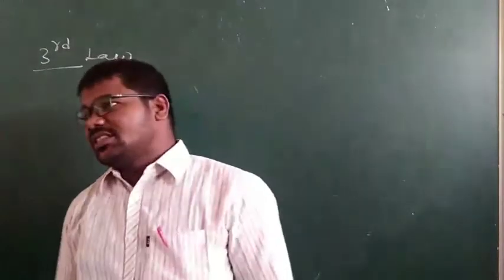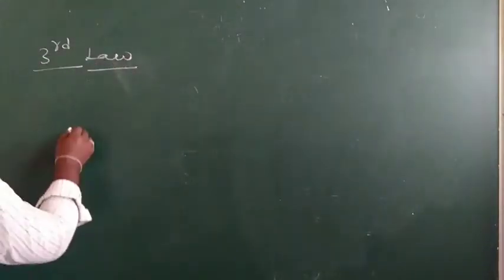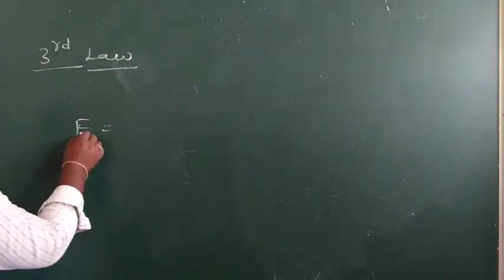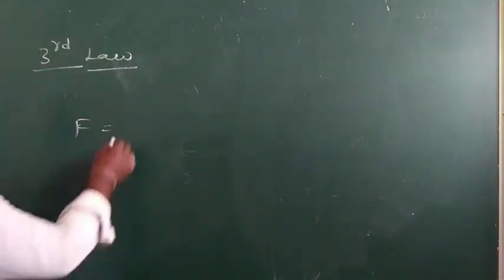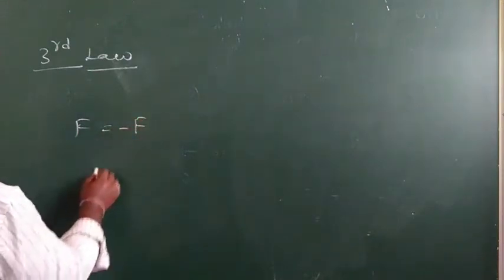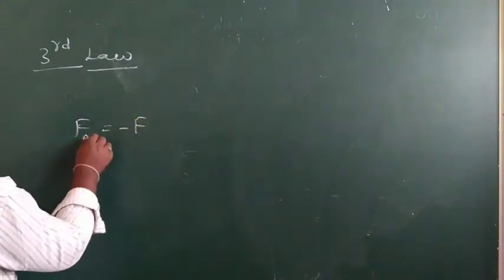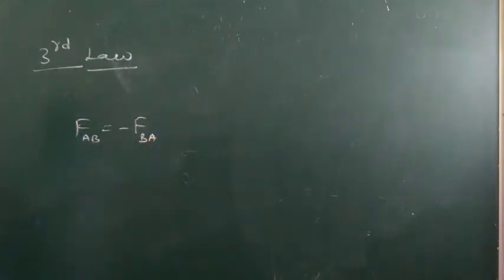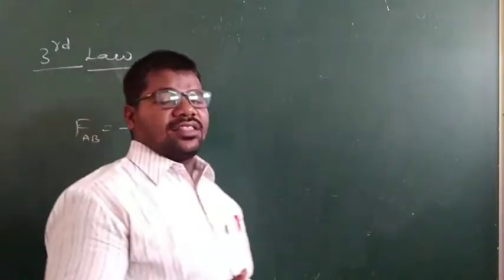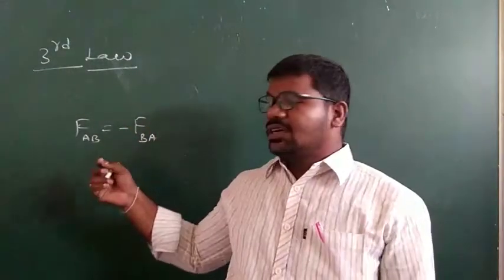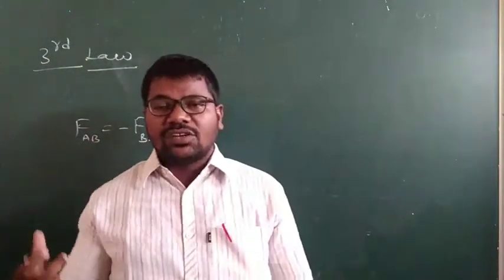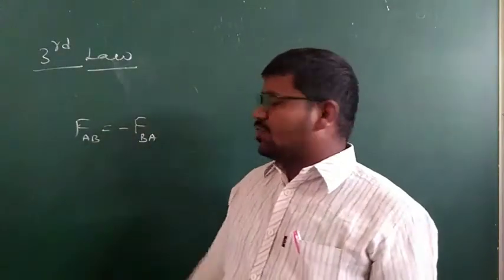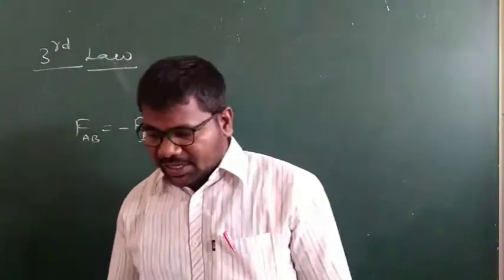Consider that F amount of force is applied, acting on the body. F AB means F BA. Any force acting on the body, F AB, has for that action force an opposite and equal amount of force acting on the particle.